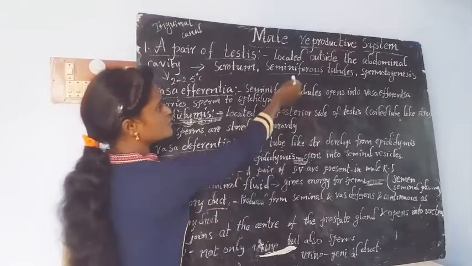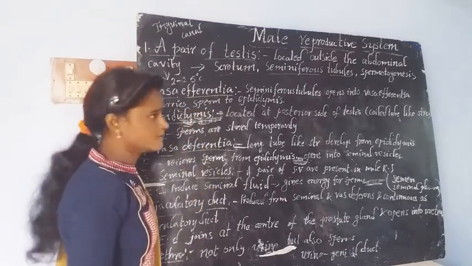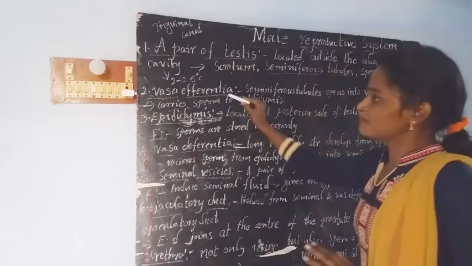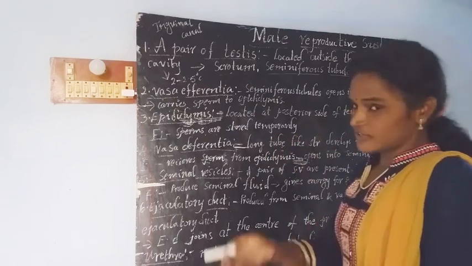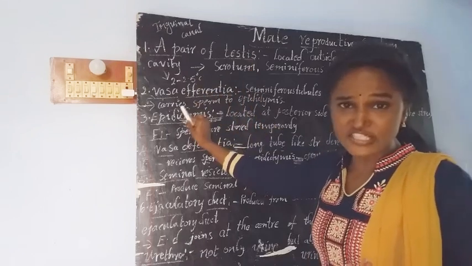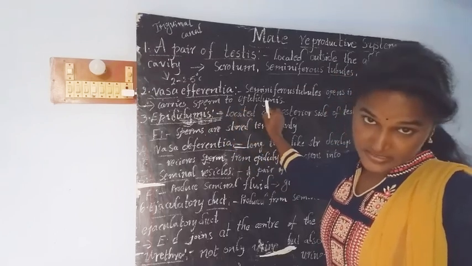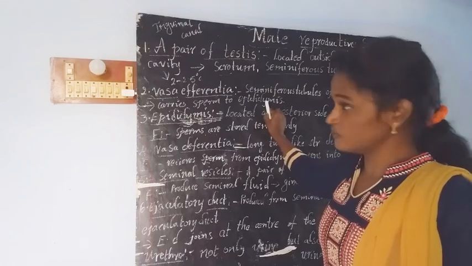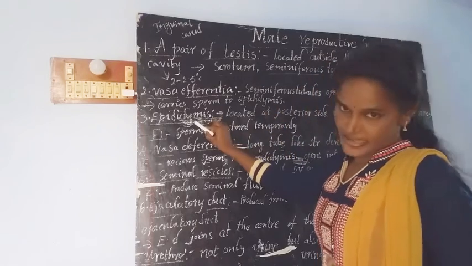Then the seminiferous tubules open into another part called the vasa efferentia. The function of the vasa efferentia is to carry the produced sperms from the seminiferous tubules to the epididymis.